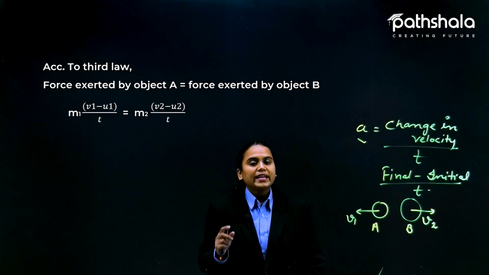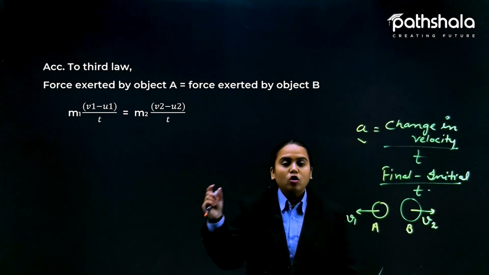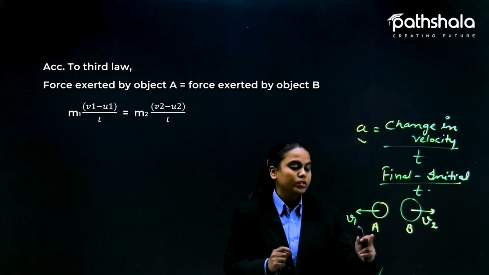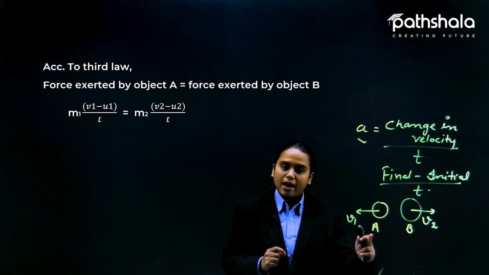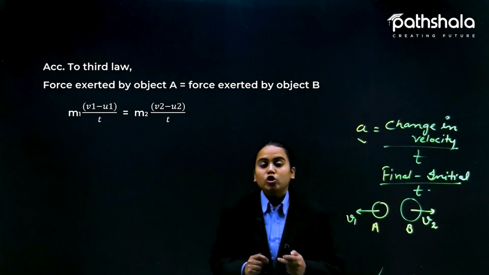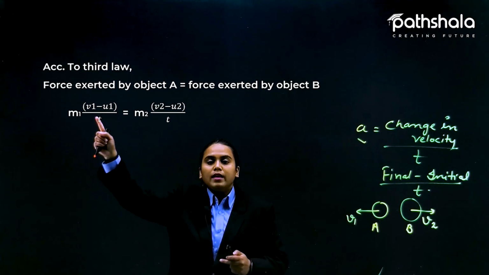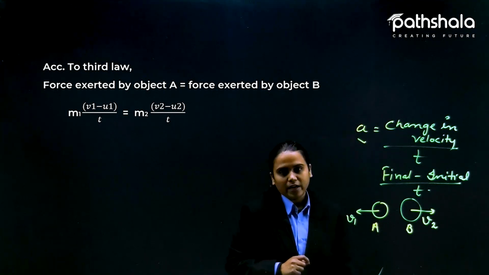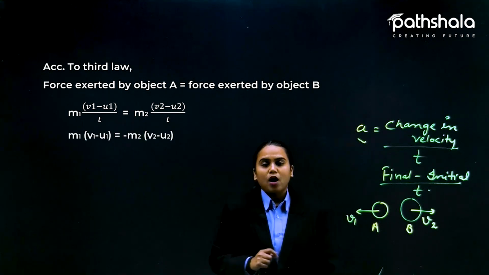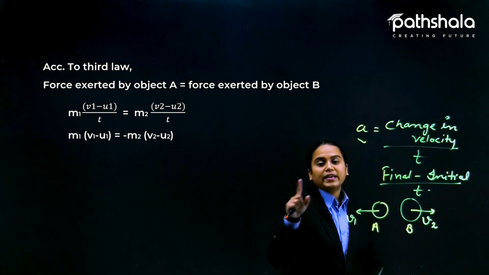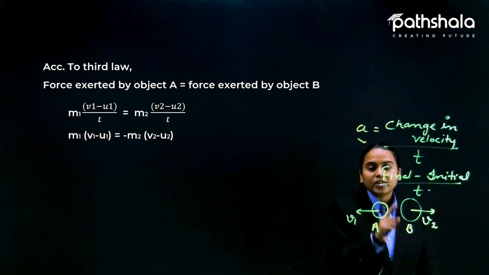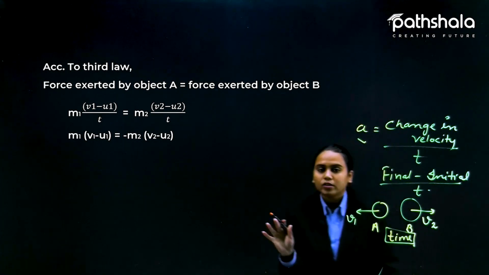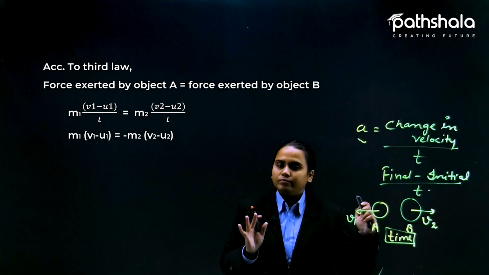Okay, now we can put in the values of force in both cases, as we have found the values of the forces FA and FB. These two are equal: M1 (V1 minus U1) divided by T equals M2 (V2 minus U2) divided by T. Now, as you know, T and T would be cancelled, because these two change in a certain time, and that time would be equal for both of these balls, right?